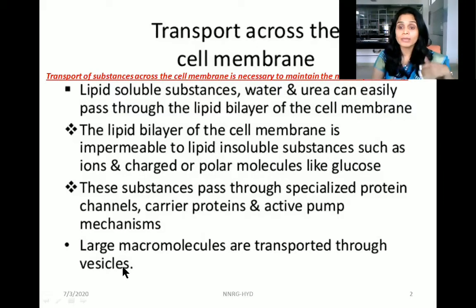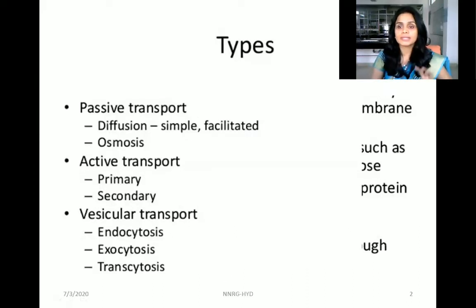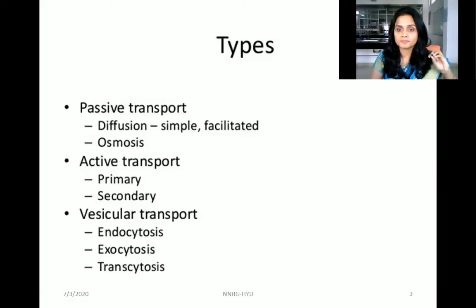If the molecules are larger, macromolecules, they are transported through vesicles or sacs. So we will discuss the different types of transport mechanism. There are three major types of transport mechanisms.